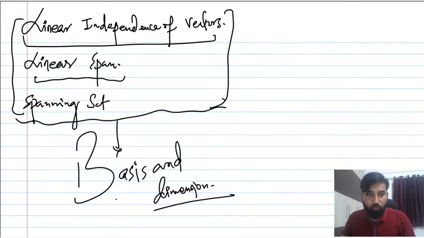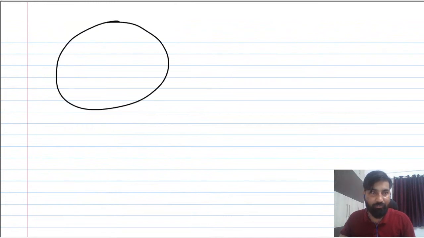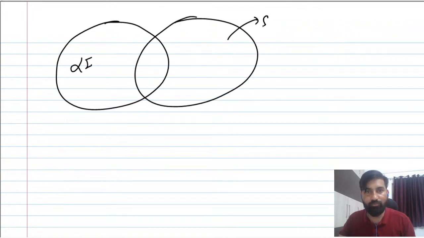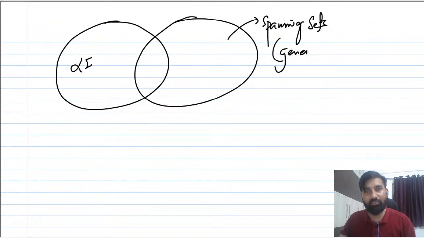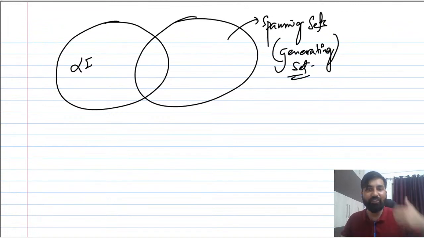So to understand basis, keep this in mind always. Suppose this is the LI part, linearly independent vectors, and this is the spanning set, or we call it the generating set. Spanning is nothing but generating new vectors.